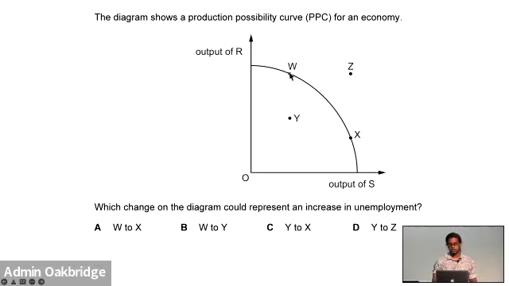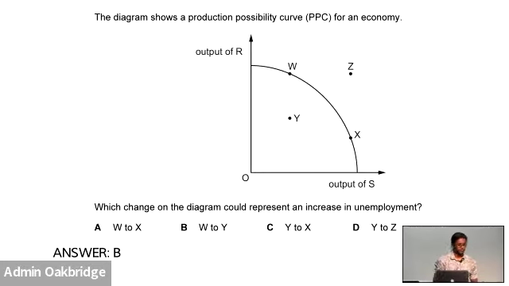To be honest, W, X, and Z are wrong answers. The answer is Y. It means the production possibility curve would have dropped. It would have fallen inwards because of a natural disaster or some factor which contributed to the loss of our natural resource. Now, you would notice, which change on the diagram could represent an increase in unemployment, okay? So it's either from W to Y or X to Y. Which is your best answer? W to Y, because we don't have X to Y. Okay, so that's it. Your answer is B. Are we cool, guys?